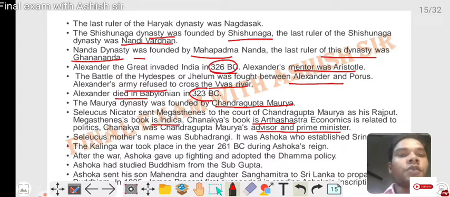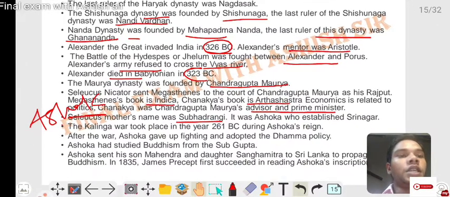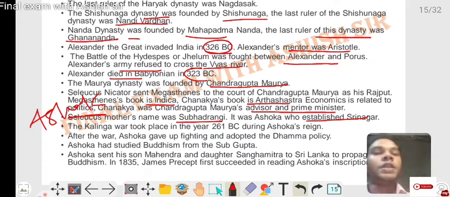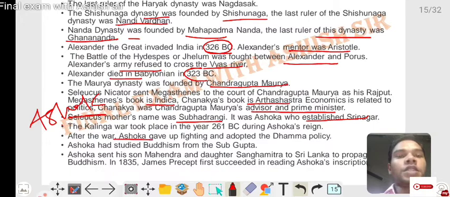Ashok's mother's name was Subhadrangi. It was Ashok who established Srinagar. The Kalinga War took place in 261 BC during Ashok's reign. After the war, Ashok gave up fighting and adopted the Dhamma policy.